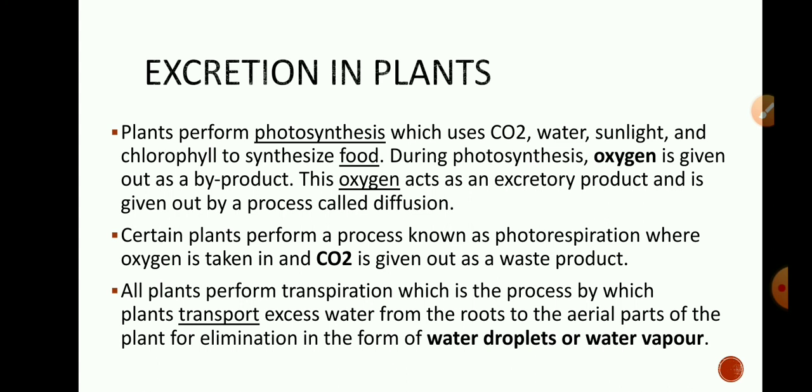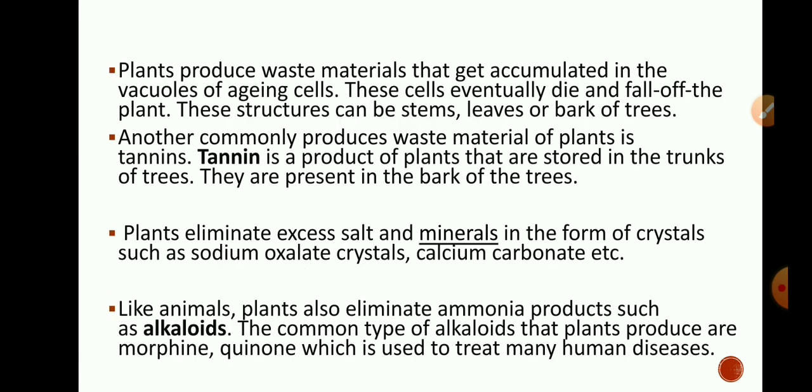Through transpiration, plants eliminate excess water continuously. In the form of water vapors, the excess water is eliminated out of the plant body. Plants produce waste materials that accumulate in the vacuoles of aging cells. So, plants store their waste products in the vacuoles of old cells. These cells eventually die and fall off the plant. These structures can be stems, leaves or bark of trees. We can see the leaves get yellow and detach from the twigs because the waste is stored in the leaves, and so it becomes yellow and after some time it gets detached.